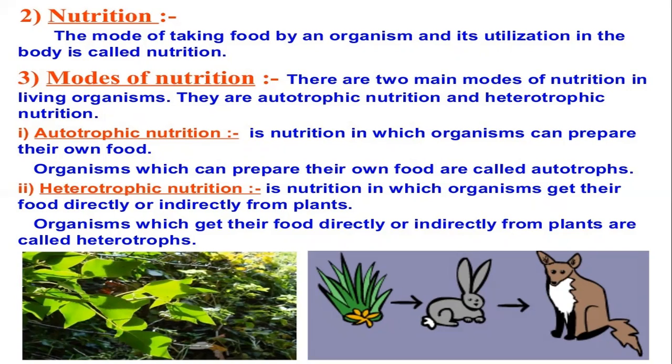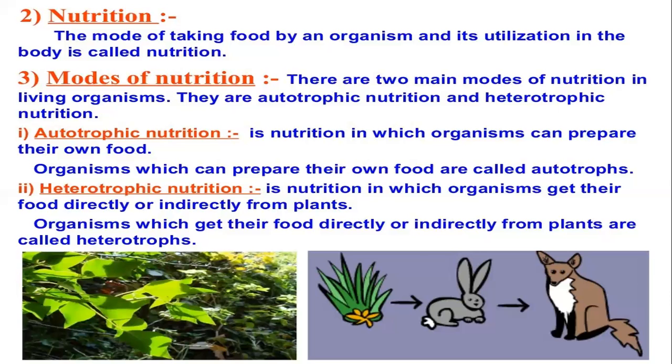On the other hand, hetero means others, means the organisms that depend directly or indirectly on others for their food. They are known as heterotrophs. We can take the definition of heterotrophs as organisms which depend on others for their food. Now today we are going to discuss autotrophs and heterotrophs in detail.